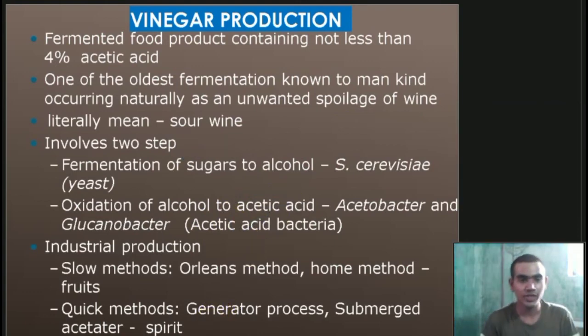So in vinegar production, we have seen the two steps: fermentation of sugars to alcohol by Saccharomyces cerevisiae, which is yeast, and the oxidation of alcohol to acetic acid. Then industrial production, where slow methods and quick methods are there. In slow methods, there is the Orleans method, home method, fruits. Then in quick methods, we have the generator process and submerged acetator spirit.